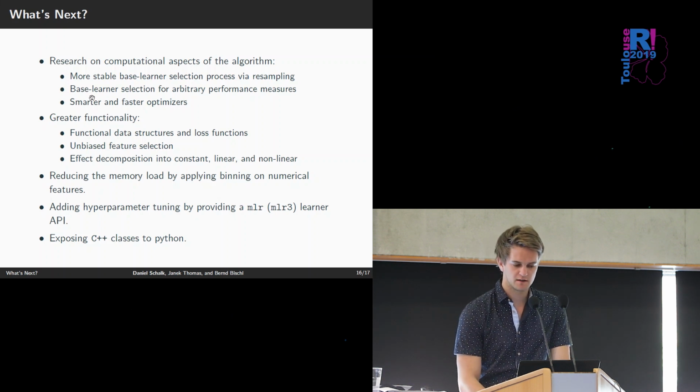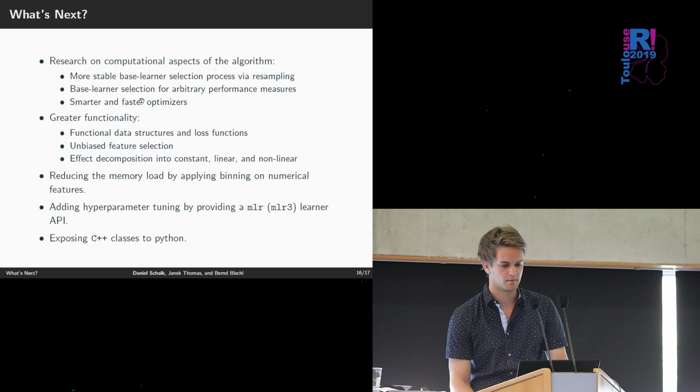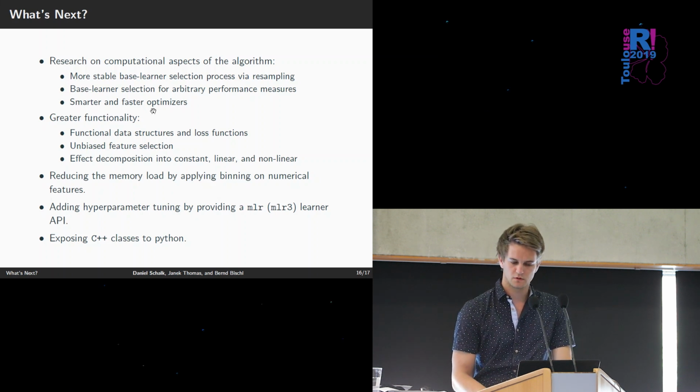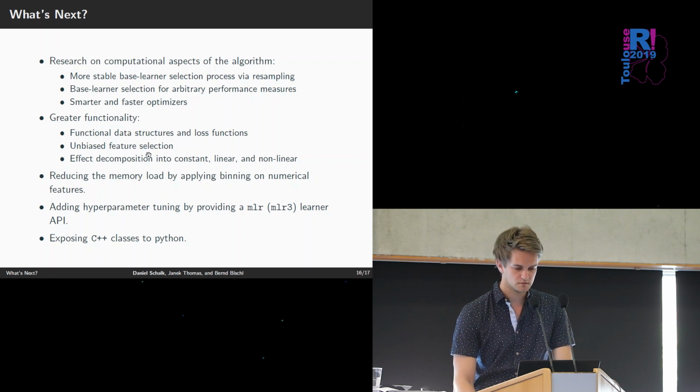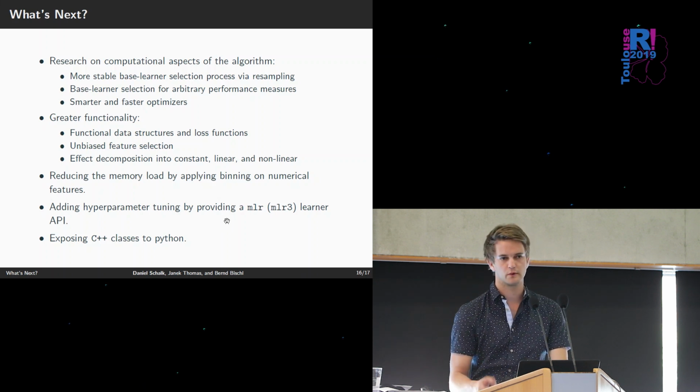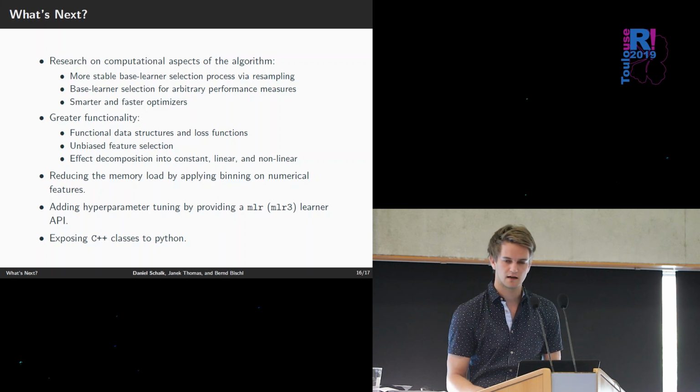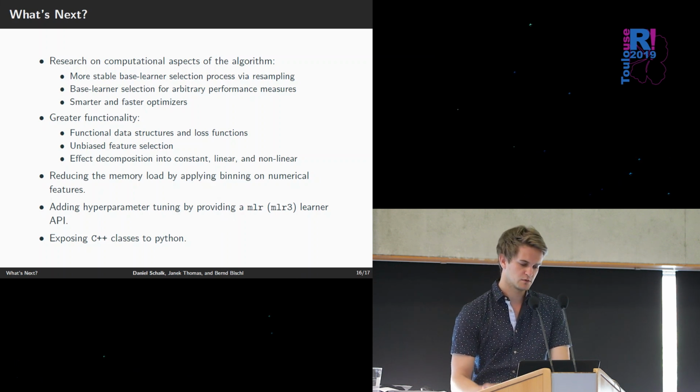And we want to, of course, have smarter and faster optimizers, maybe a second-order optimizer. We also want to include greater functionality. Functional data structures are very interesting. Unbiased feature selection is also possible. And we want to do things like reducing the memory load by applying binning, so by categorizing numerical features and then calculating weighted base learners. We want to include the package in the MLR or MLR3 framework, so then you can also do imputation before the fitting and hyperparameter tuning. And we also want to expose the classes to Python.